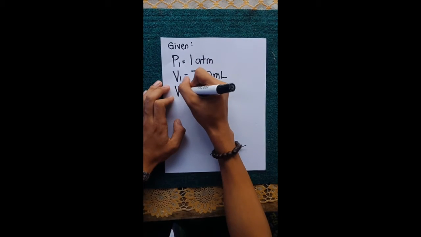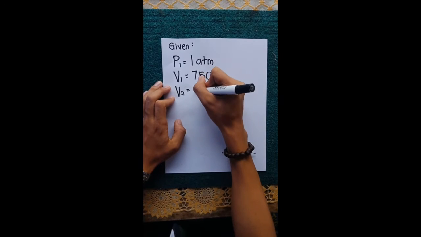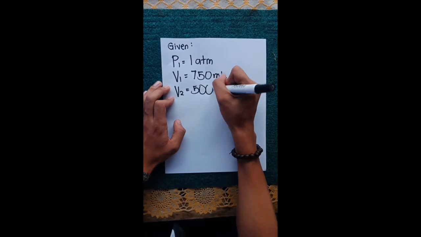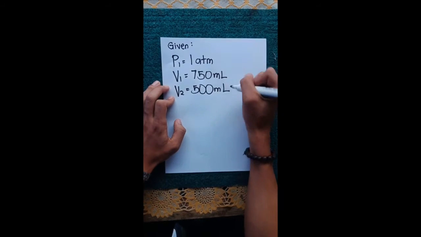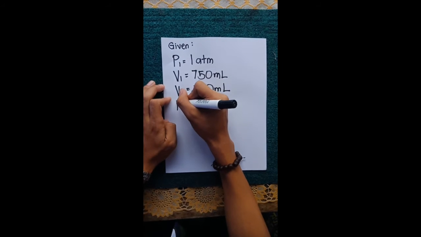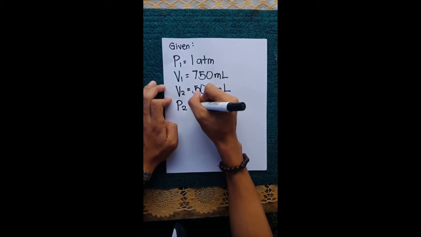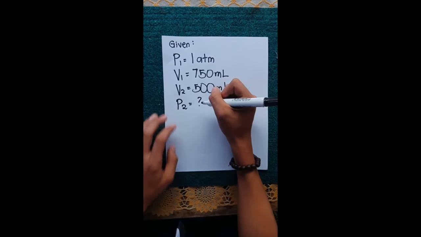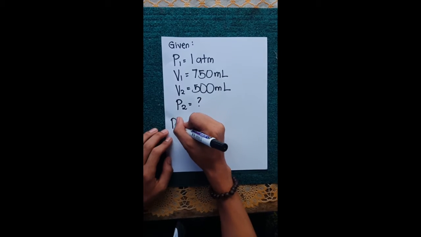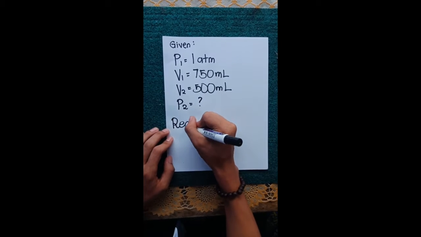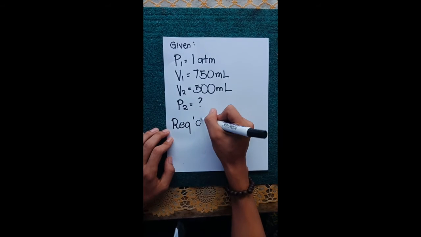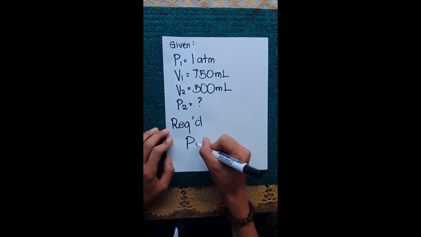The final volume, or V2, is equal to 500 ml. And the final pressure, or P2, is missing. So, the required is the final pressure, or the P2.